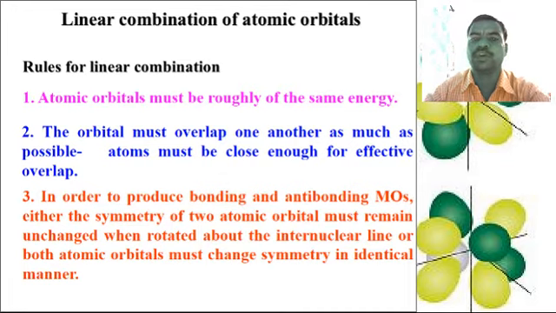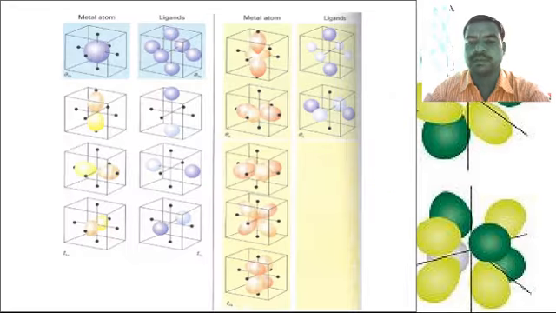The third important rule regarding the linear combination of atomic orbitals is that, in order to produce bonding and antibonding molecular orbitals, either the symmetry of the two atomic orbitals must remain unchanged when rotated about the internuclear line, or both atomic orbitals must change symmetry in an identical manner.